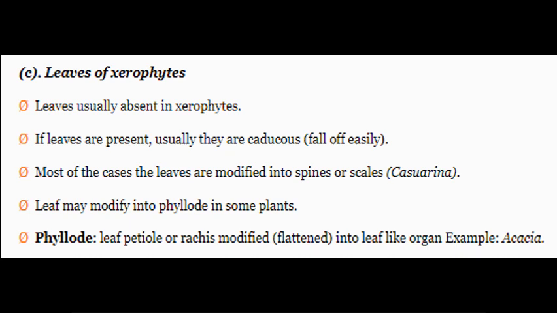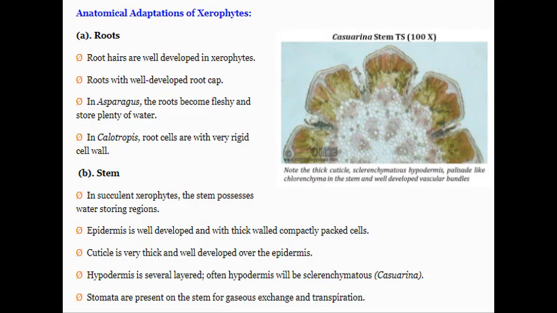caducous, that is, fall off easily, म्हणजे लगेच गळून पडतात. In most cases the leaves are modified into spines or scales, that is Casuarina. Leaf may be modified into phyllodes in some plants. Phyllode is the leaf petiole or rachis modified, flattened into a leaf-like organ. The example is Acacia. You can see the phyllodes in the previous slide. Now, what are the anatomical adaptations of the xerophytes?